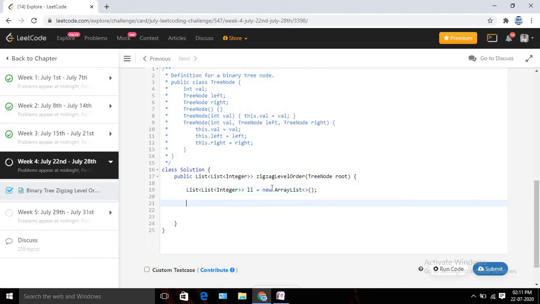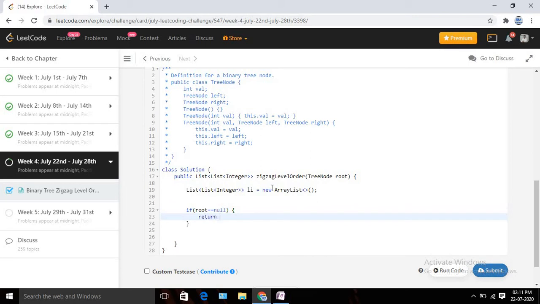Okay, now what I need to do, I need to check some edge condition, right? If my root equals null, then we are going to return the result, right? Initially it will be blank, so it will be a blank array list. So I am going to return result.